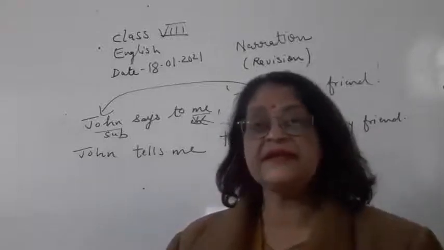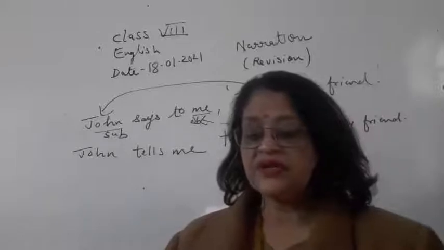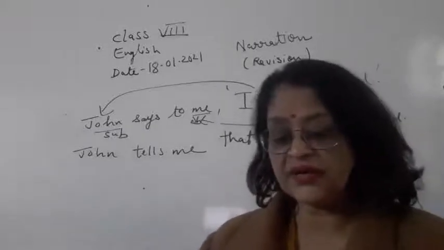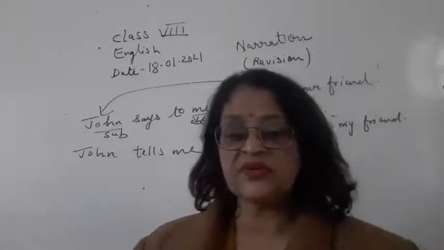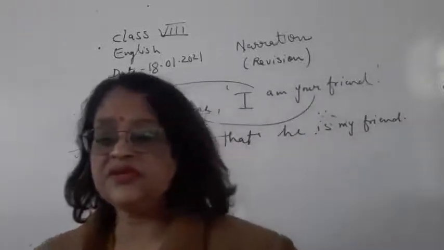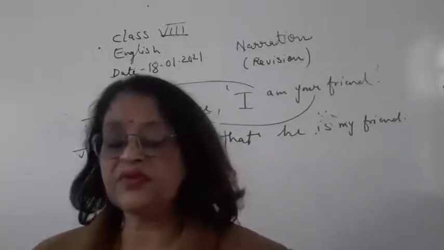After adding the conjunction that, you have to change the pronoun. If it is a first person pronoun, it will change according to the subject of the reporting part. If it is a second person pronoun, it will change according to the object of the reporting part.